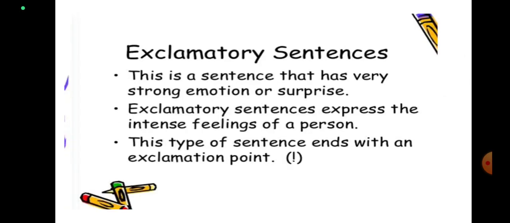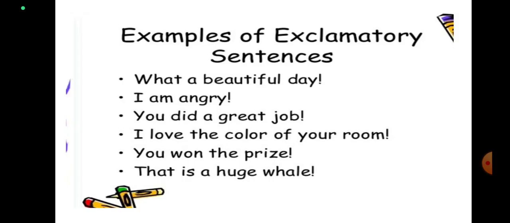Now let's have a look at exclamatory sentences. From the term you can understand that these sentences express sudden, strong feelings of joy, grief, surprise or fear. This is a sentence that has very strong emotion or surprise. Exclamatory sentences express our intense feelings. So this type of sentence ends with an exclamation mark. Now let's have a look at the examples. What a beautiful day. I am angry.